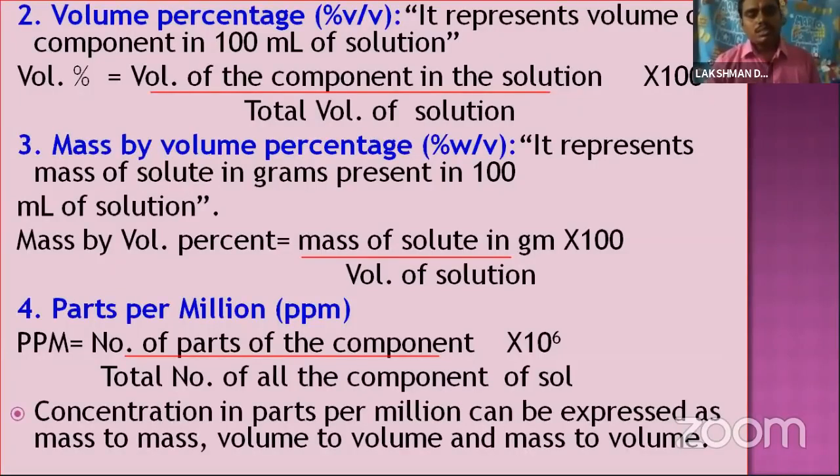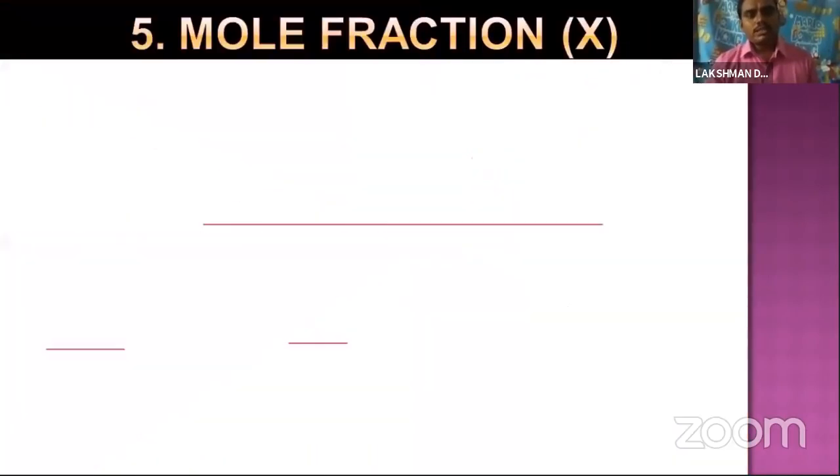So we can see here the concentration in parts per million can be expressed as mass to mass, volume to volume, and mass to volume. So parts per million we can express as a mass percentage, a volume percentage, or a mass by volume percentage. Okay, let's come to the fifth one, mole fraction.